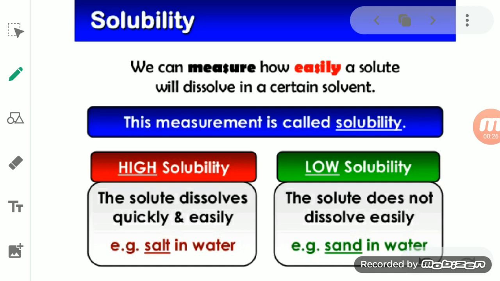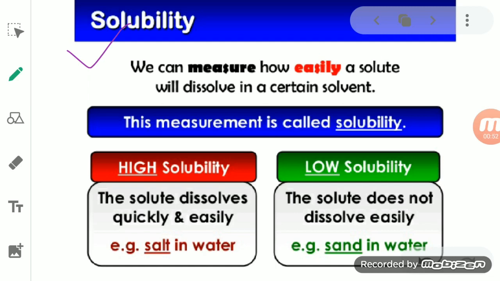So the degree to which a solute can easily dissolve in a solvent is the property that defines solubility. So we can say solubility is a property in which we measure how easily a solute can be dissolved in the solvent.